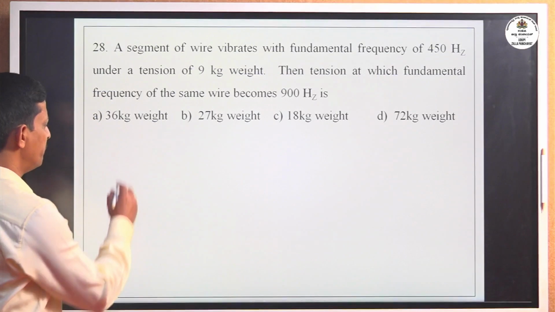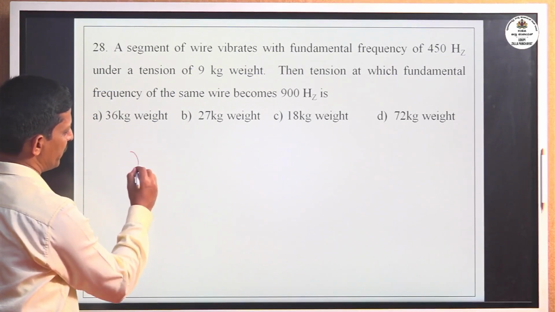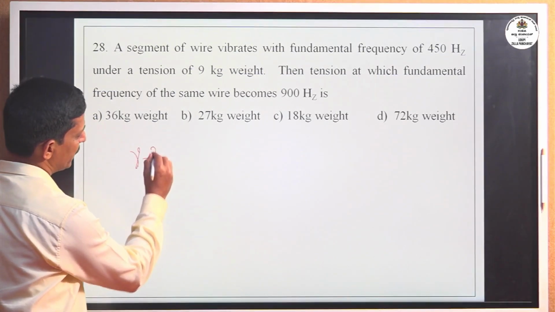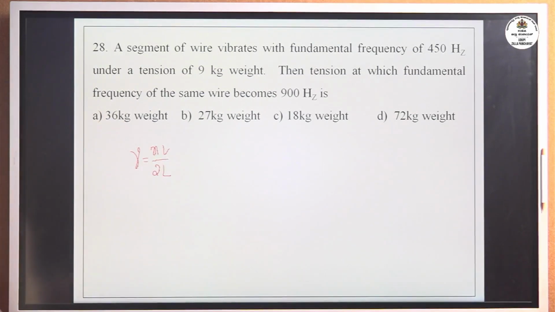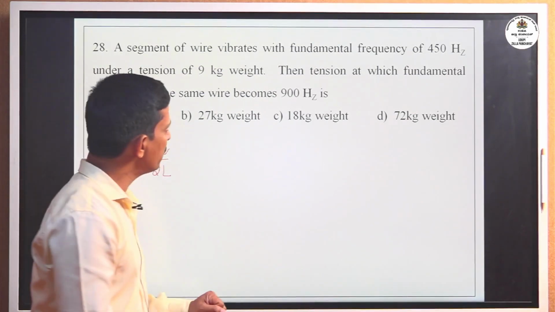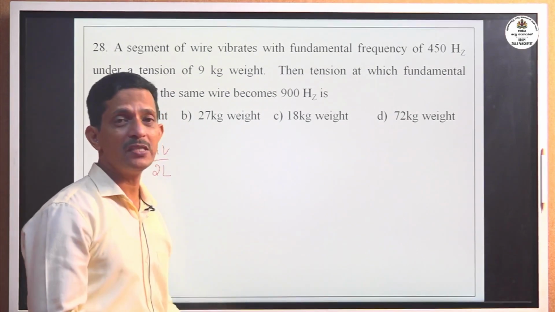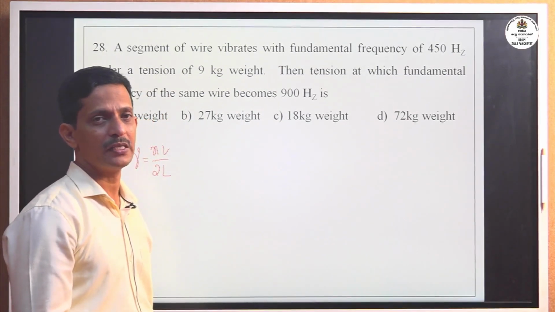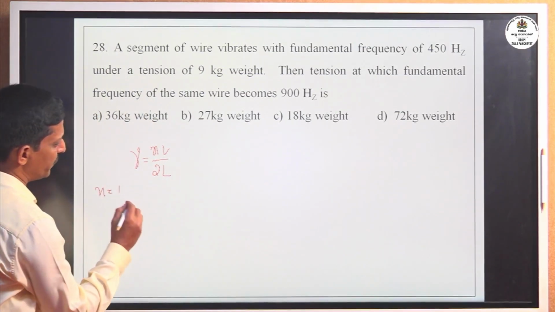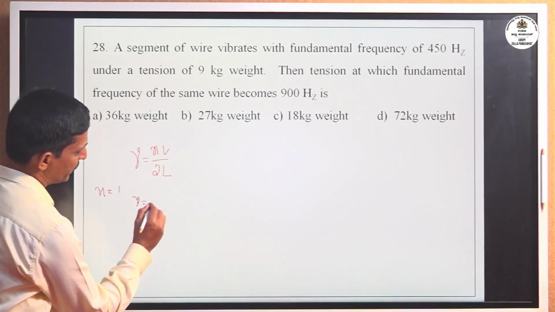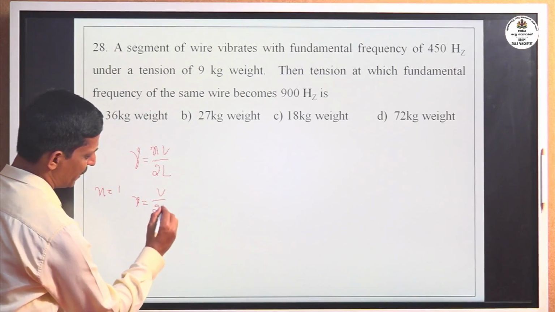Now fundamental frequency general expression is given by nu equal to nV divided by 2L. Now fundamental mode means the given string vibrates with the lowest frequency. For the lowest frequency, the fundamental frequency, n equal to 1, nu equal to V divided by 2L.